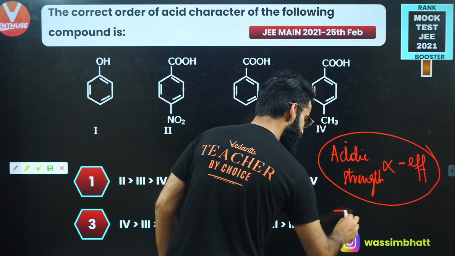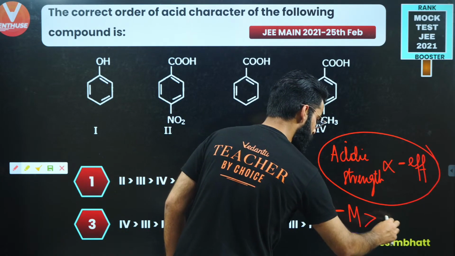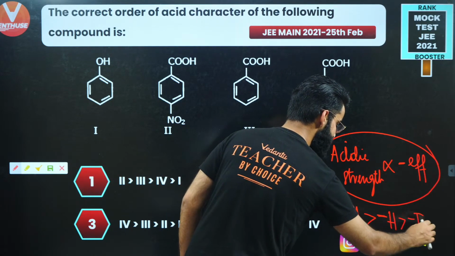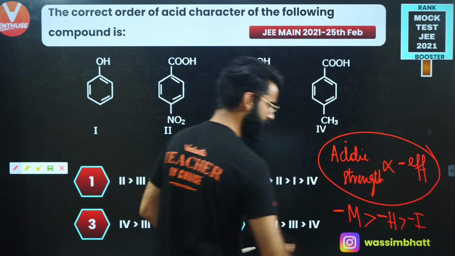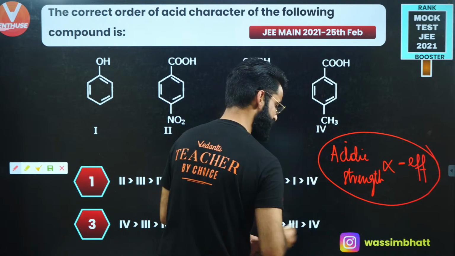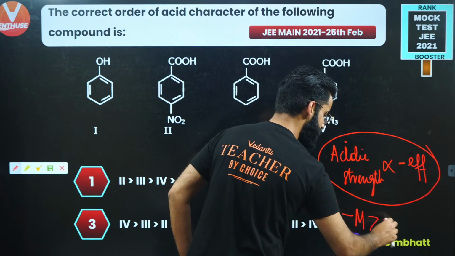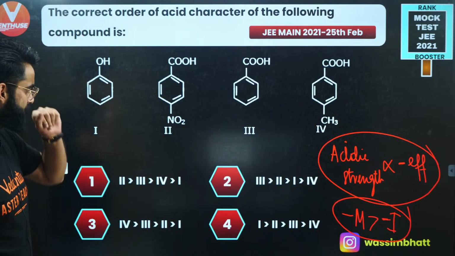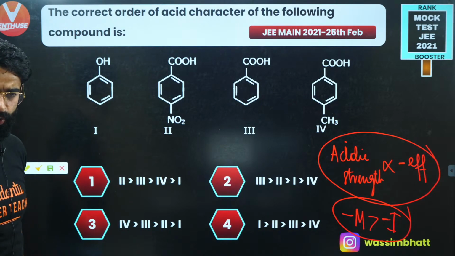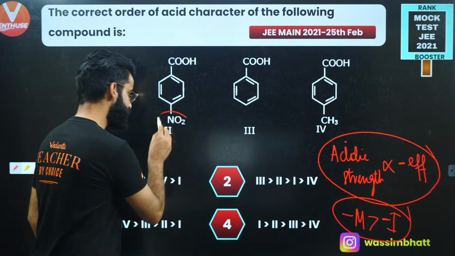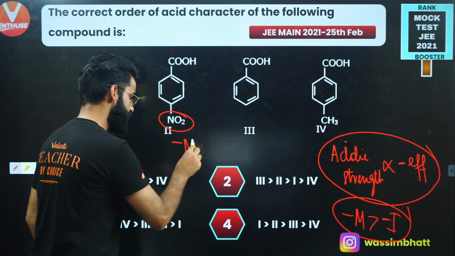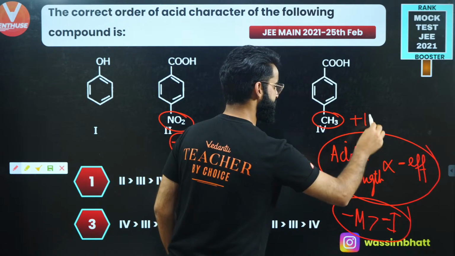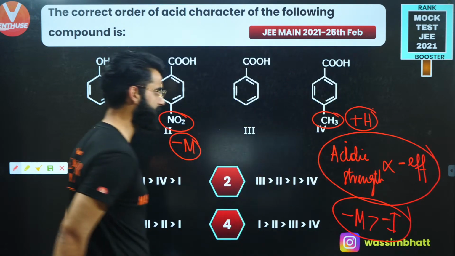Okay, and remember minus M dominates over minus H, and minus H dominates over minus I, right? Remember this, or no need to write minus H over here. You can simply write minus M dominates over minus I, right? Well, people, you need to check the effect of the groups over here. This NO2 is going to show minus M effect over here. This CH3 is going to show plus H effect over here, plus hyperconjugation, yeah?